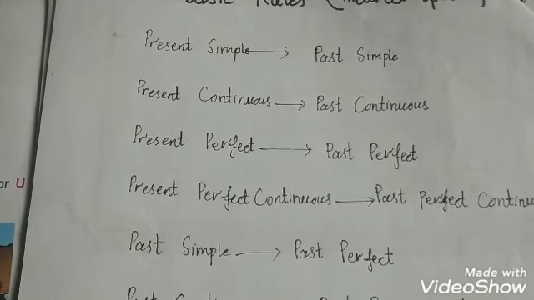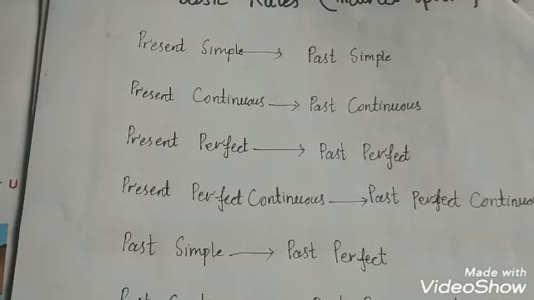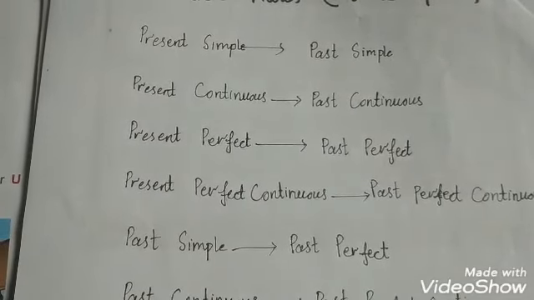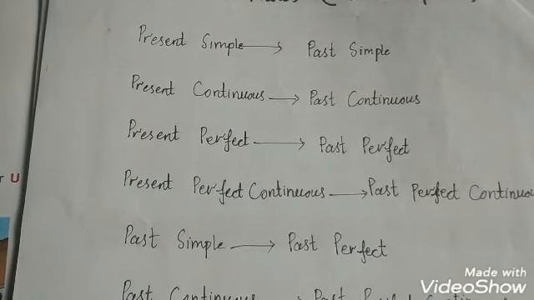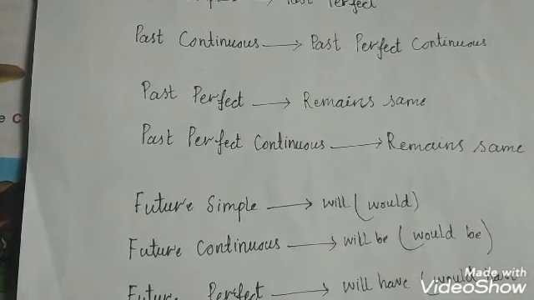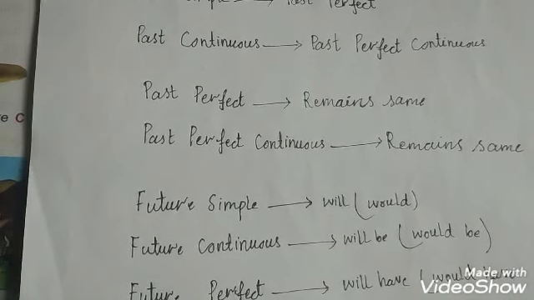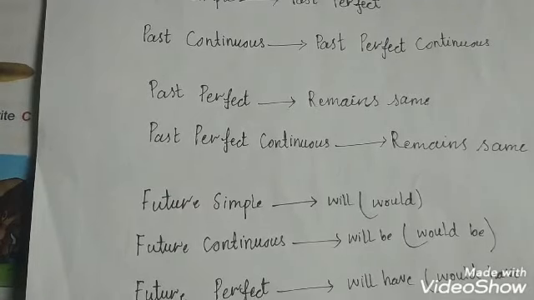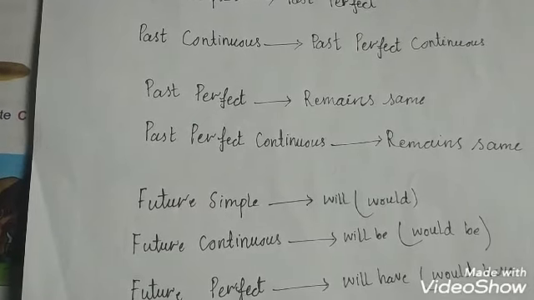Present perfect continuous tense will be changed into past perfect continuous tense, and past simple tense will be changed into past perfect tense. Past continuous tense will be changed into past perfect continuous tense, and past perfect remains the same. Past perfect continuous tense also remains the same.